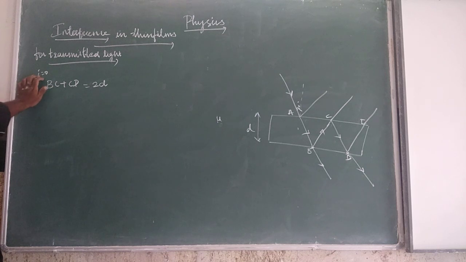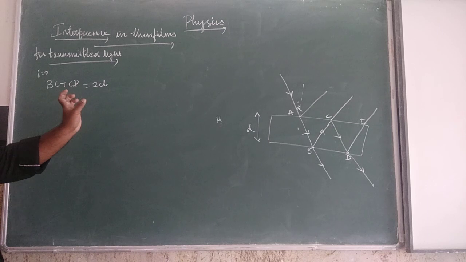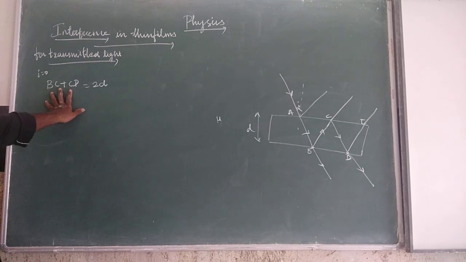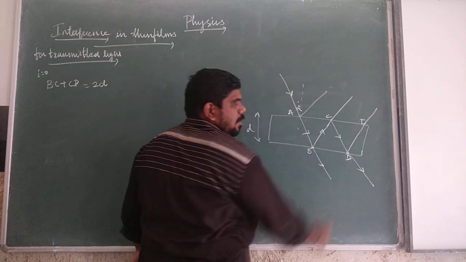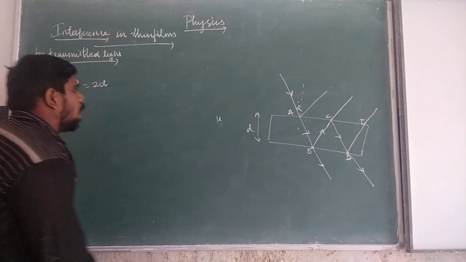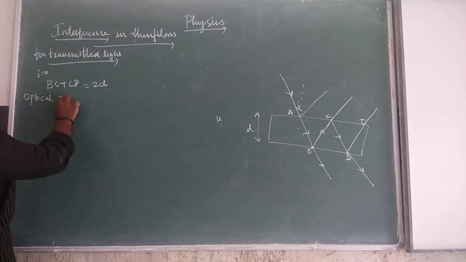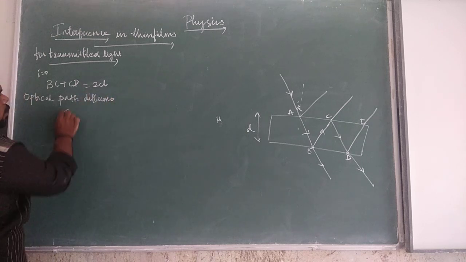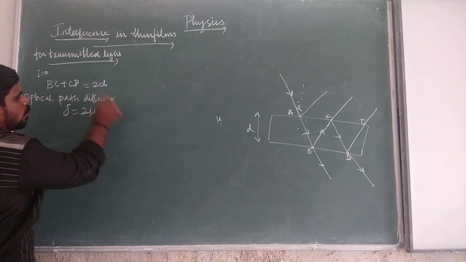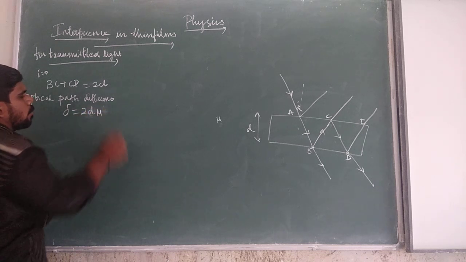When the angle of incidence is assumed to be 0, the junctions B and D are very close to each other, so the path traveled by the light, BC plus CD, is equal to 2d. As the light travels through the refractive index of the thin film, the optical path difference del is equal to 2 mu d, otherwise del is equal to 2d into mu.